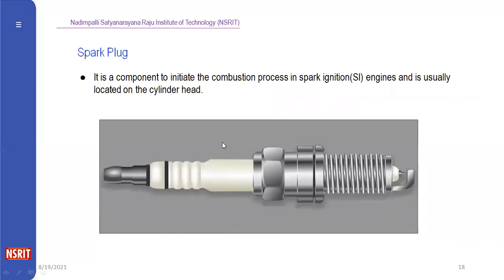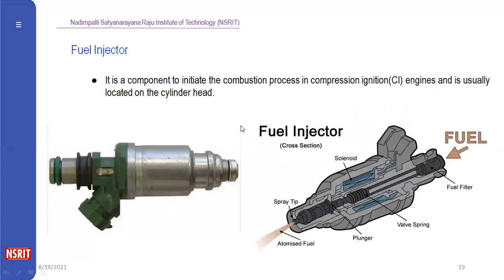Spark plug. The spark plug is only used in petrol engines, because its main function is to give a spark to the air fuel mixture. Because of the spark, combustion takes place. That is only used for the petrol engine. The fuel injector is only used in the CI engine, in place of the spark plug, because diesel engines have a high compression ratio. The air is compressed, and after the compression, the fuel is injected. Due to the high compression ratio, the fuel automatically combusts in the diesel engine.